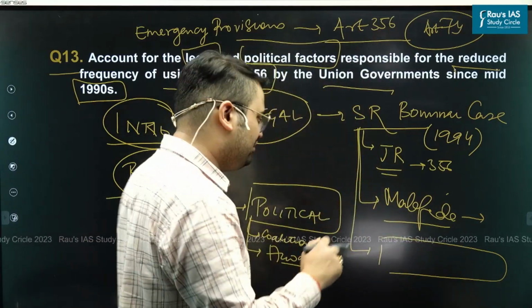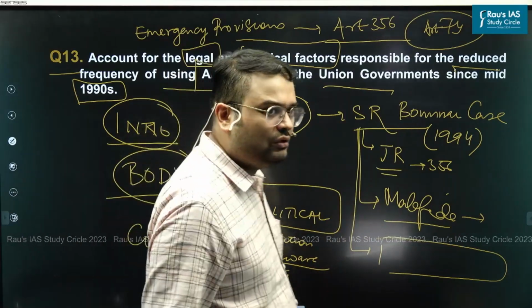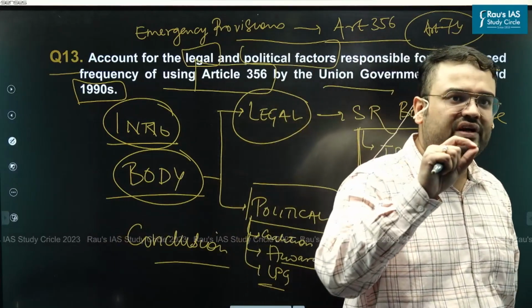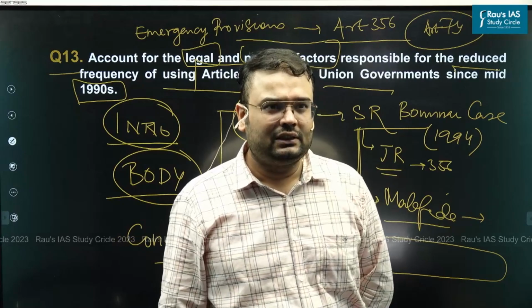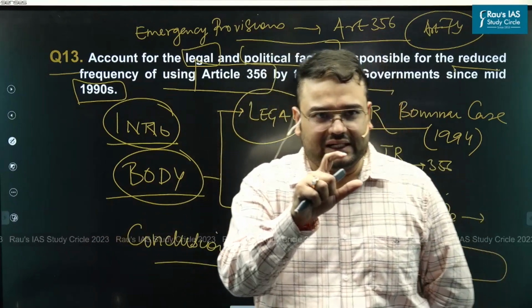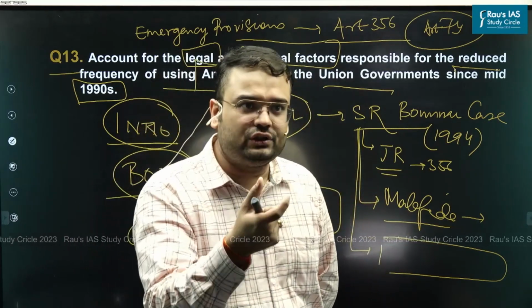Another reason, very, very interesting, is LPG. What is LPG? Liberalization, privatization, globalization, the coming of new economic reforms into India. You'll be asking, but sir, how exactly is this related? How exactly did this lead to less usage of Article 356?